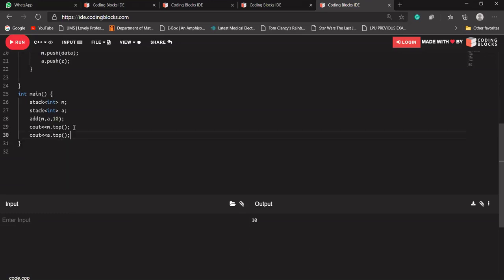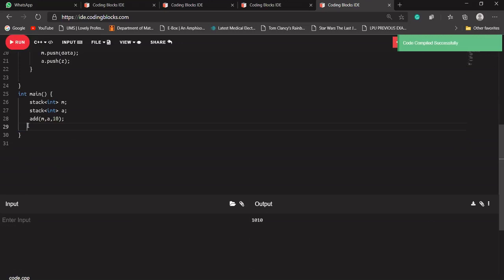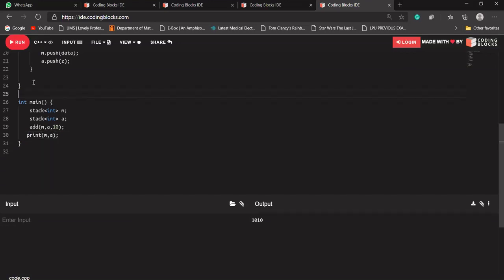Let's see. At the top of our auxiliary stack, the 10 is present. Let's design a print function quickly for it. It should print our main stack as well as the auxiliary stack. Let's say void print, taking a stack of int type, that is the main stack, and a stack of int type, that is the auxiliary space.